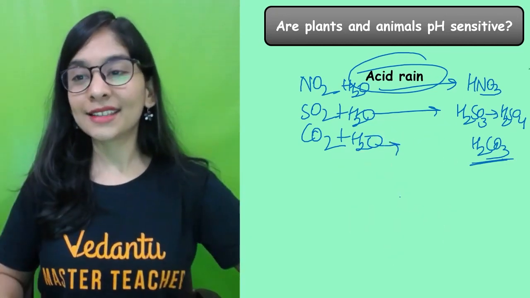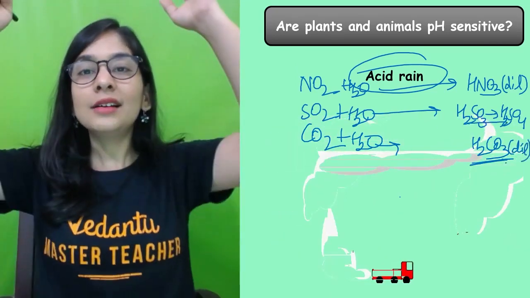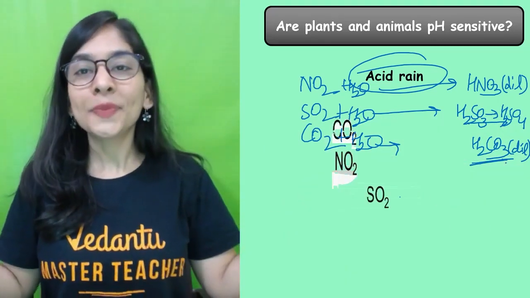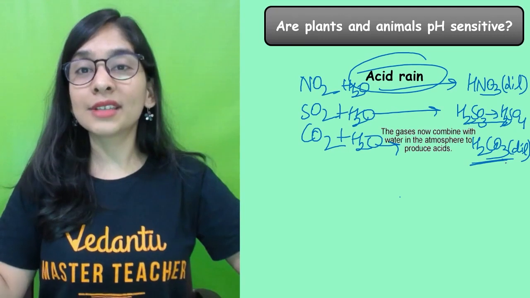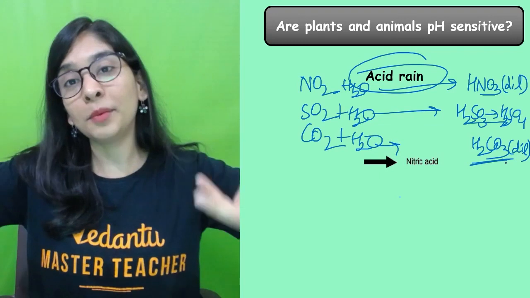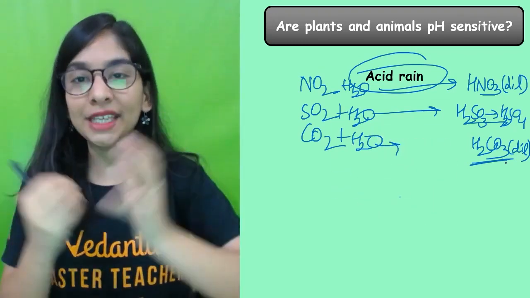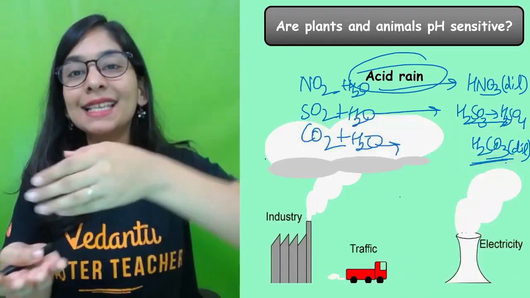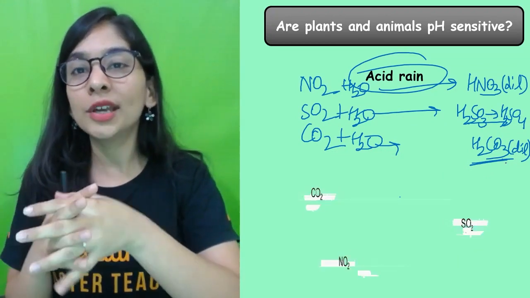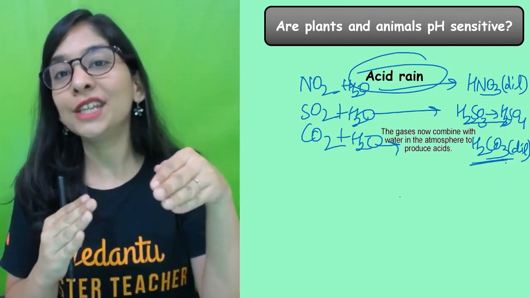So these kinds of acids, in a very diluted form, come to the earth, mixing with the soil and with all the water sources like rivers, seas and all. What will happen? They will fall onto different plants, marbles, and monuments also, and affect all of these things. Plants, whenever these acids fall on them, lose their green character and become yellowish, and can be dead if the pH is very strong, lesser than 5.5. Okay.